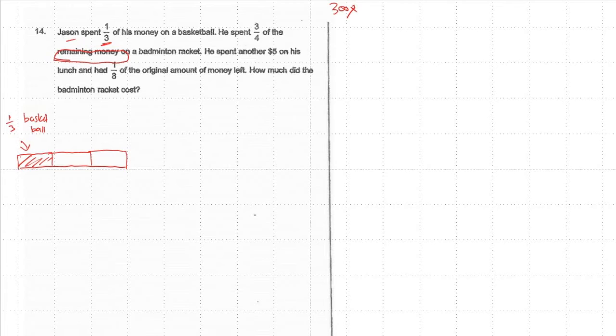I told you, right, when I see remaining, I love to draw down so I will not confuse myself. I don't like to cut like that. So I do remaining is 2 boxes here, right? 3/4. 3/4 on what? Badminton. So this is badminton. 3/4.